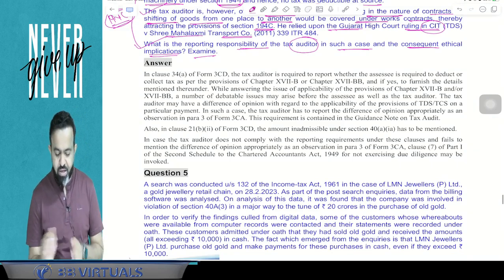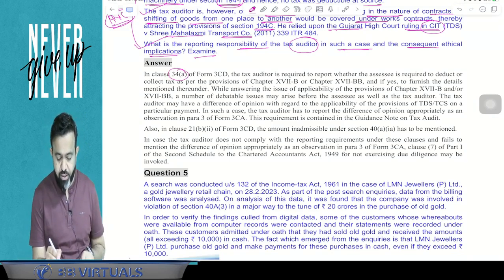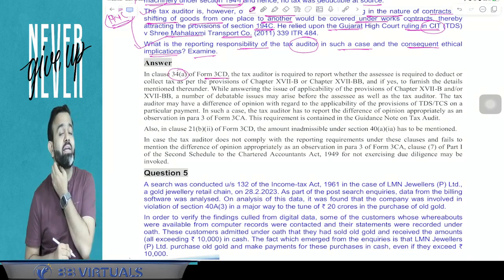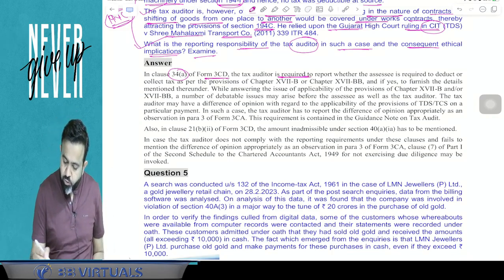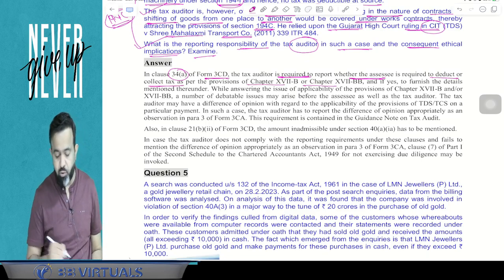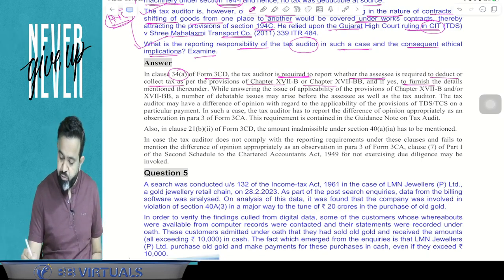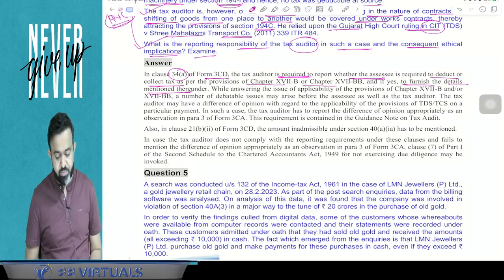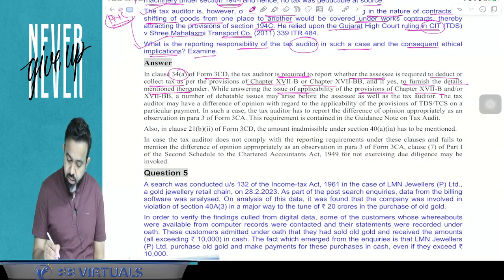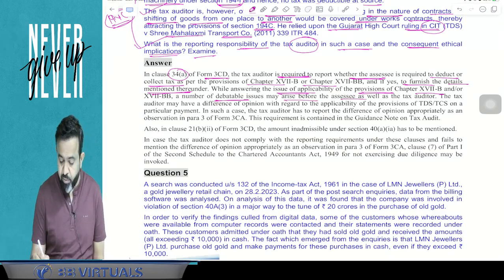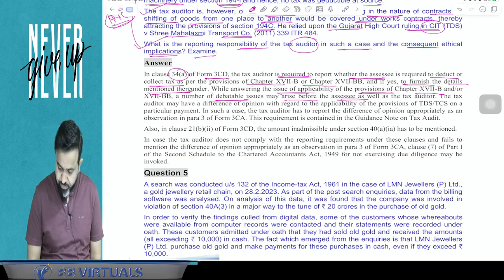So pay attention. As per clause number 24A of Form 3CD, whether TDS is applicable or not, you have to mention. The tax auditor is required to report whether the assessee is required to deduct or collect TDS/TCS under so and so chapter. If yes, then furnish the details mentioned thereunder. While answering the issue of applicability of the provisions of TDS, a number of debatable issues may arise before the assessee as well as the tax auditor.